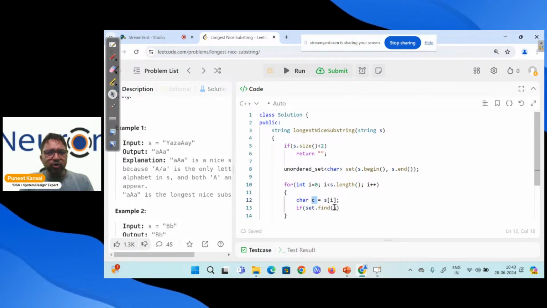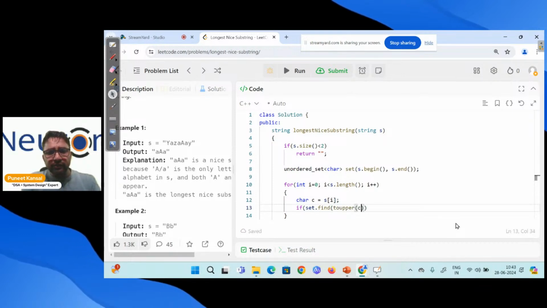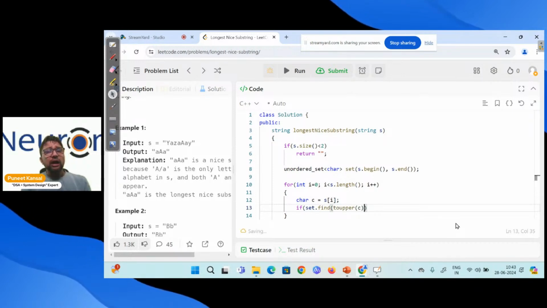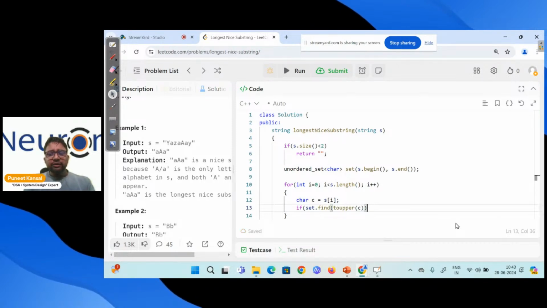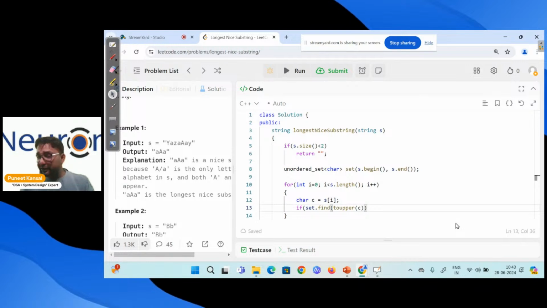So what I can do is say, let me first convert you to upper. So I convert the character into upper, and now I'm asking, is your small letter in the set or not?